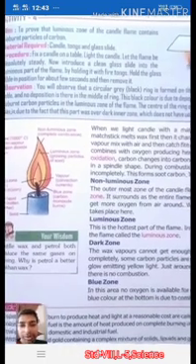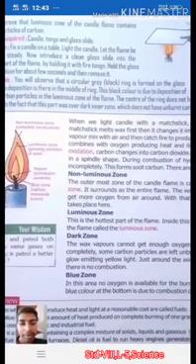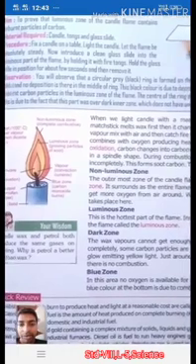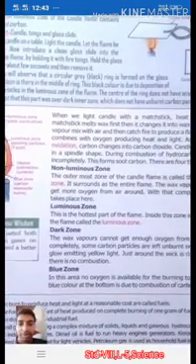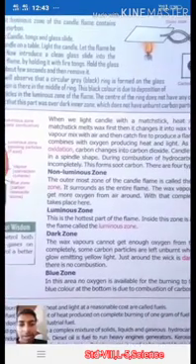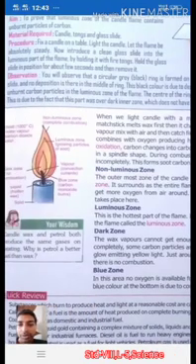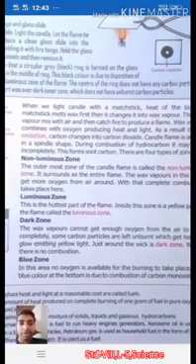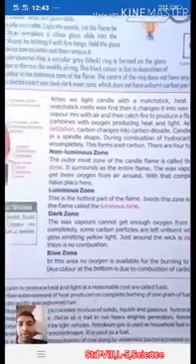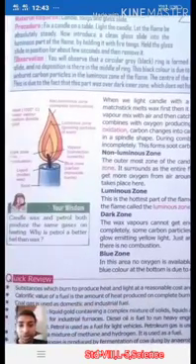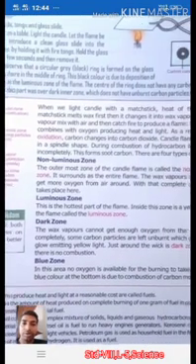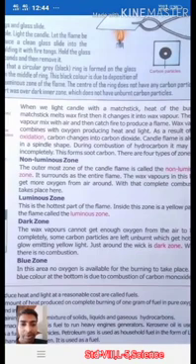Observation: you will observe that a circular gray-black ring is formed on the glass slide and no deposition is there in the middle of the ring, right? This black color is due to the deposition of unburnt carbon particles in the luminous zone of the flame. The center of the ring does not have any carbon particles, right?